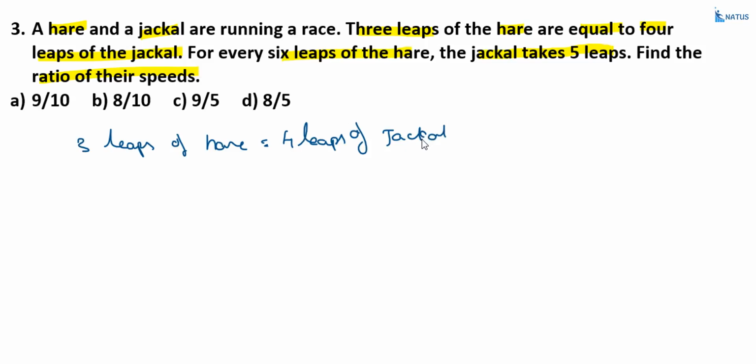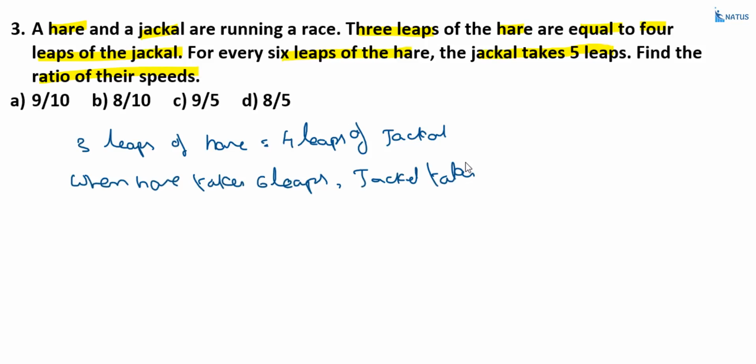Right? And next, when the hare takes 6 leaps, then the jackal takes how many leaps? That is equal to 5 leaps.